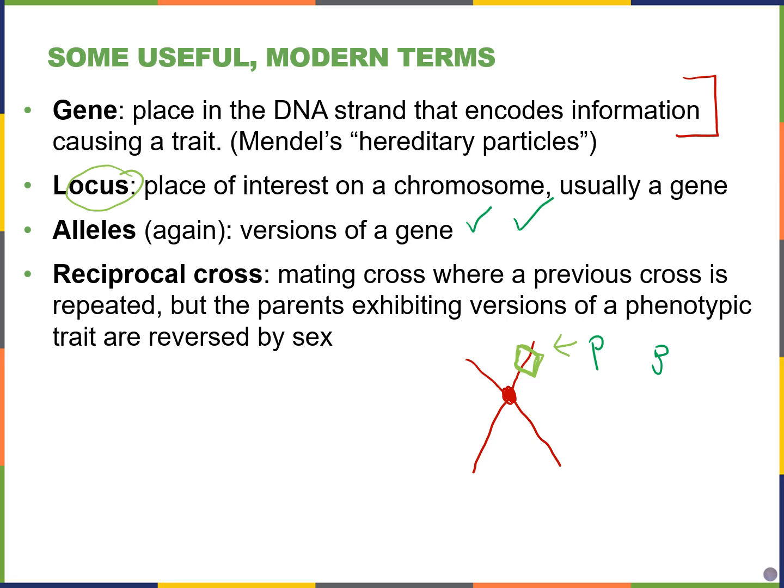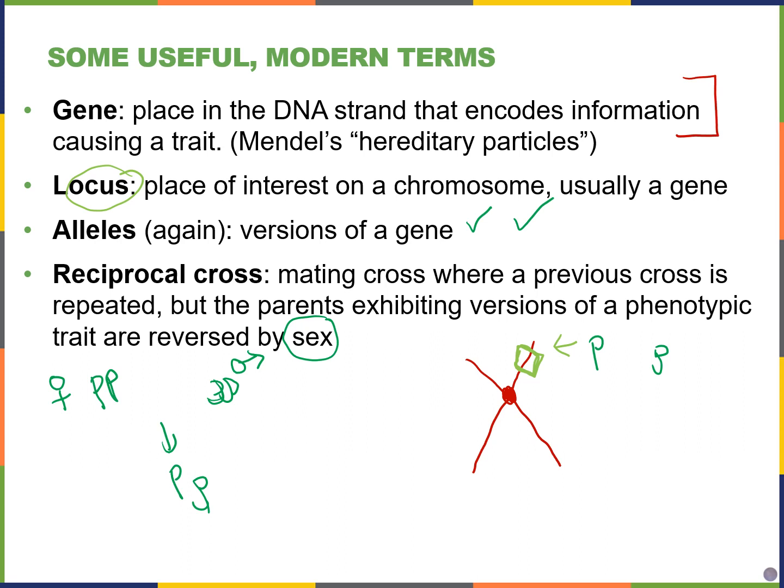Reciprocal crosses occur when you repeat a cross, but you switch parents. So let's say I have a purple plant, and that's true breeding, and that's the mom, and I have a white flower, and that's the dad, and I get purple offspring, and that could be either male or female.